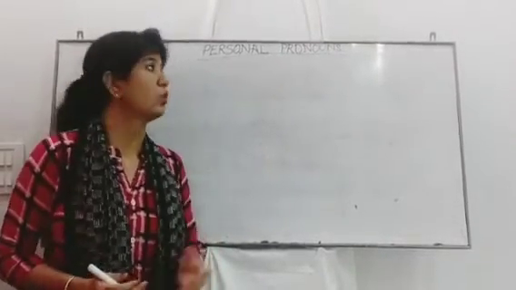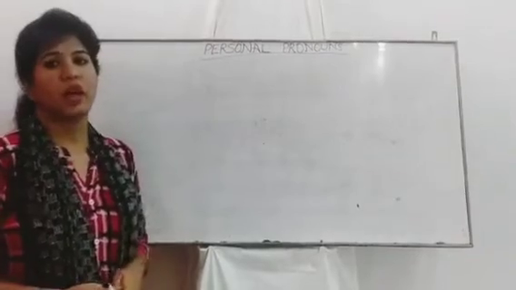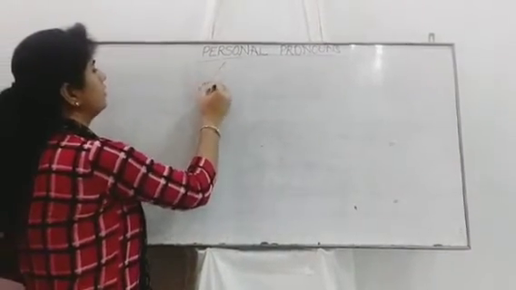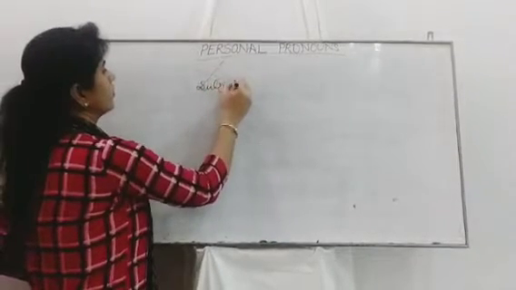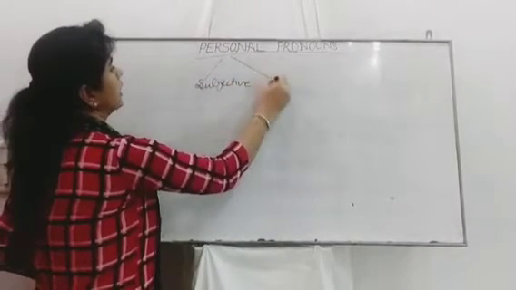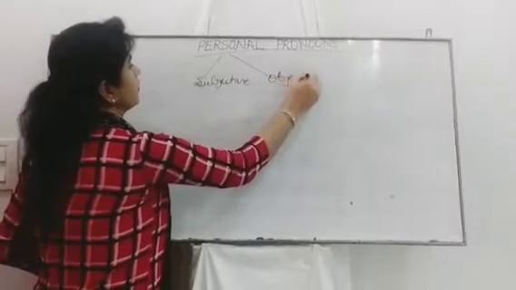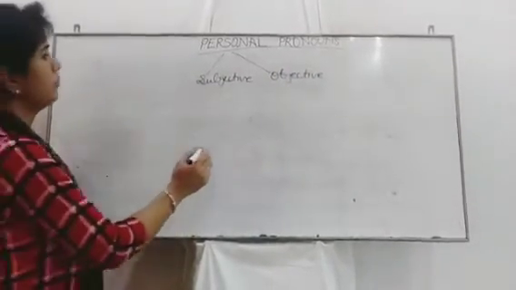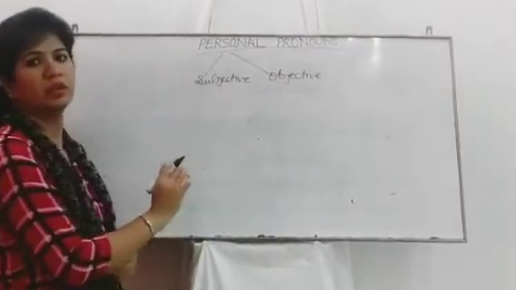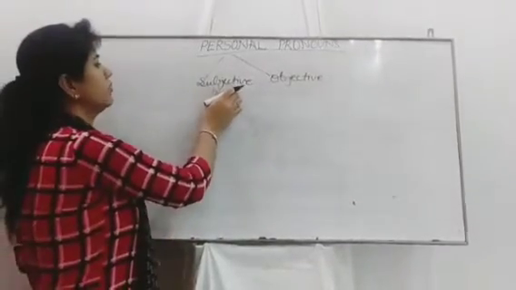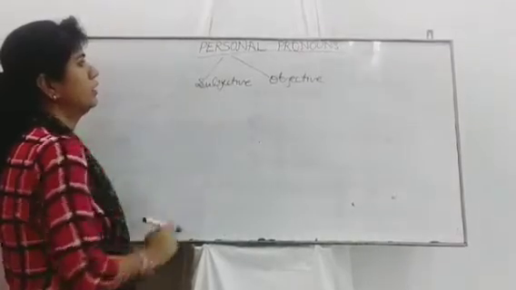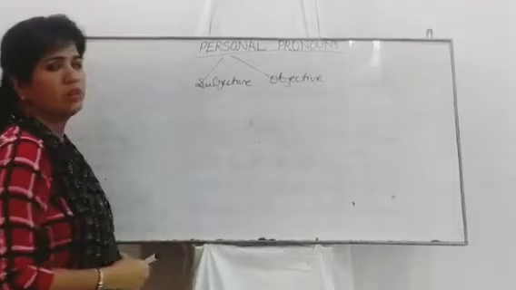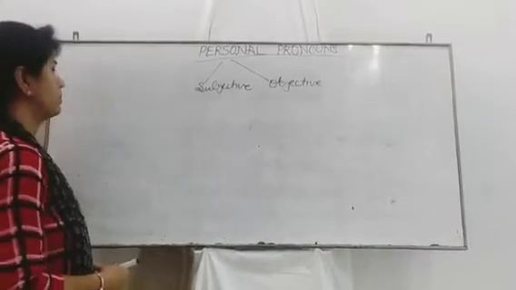Alright? So, personal pronouns are of two types: subjective and objective. Subjective means the action doer. Action is taken by the subject, that is a noun or pronoun. So I am again giving you an example.